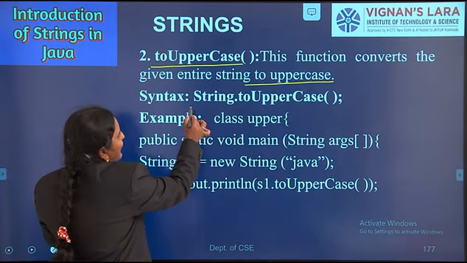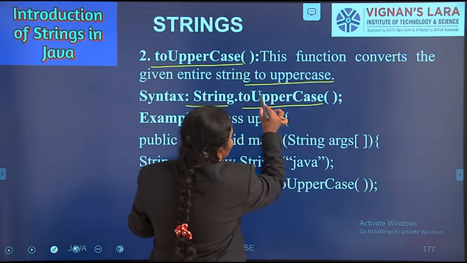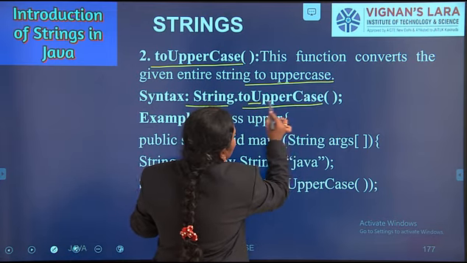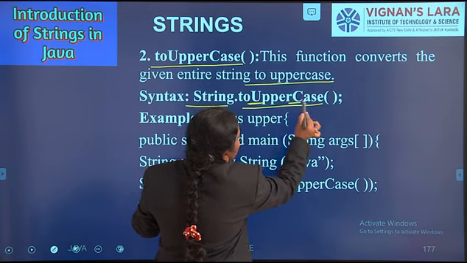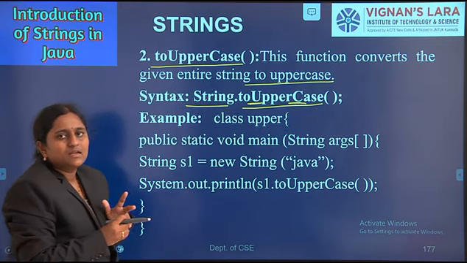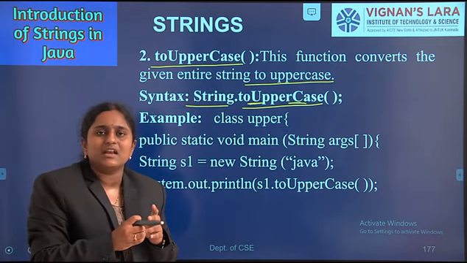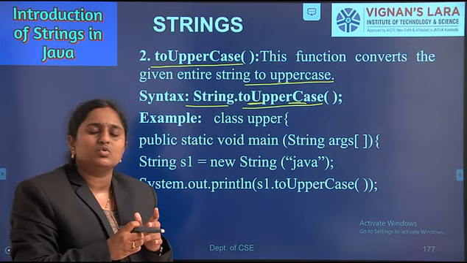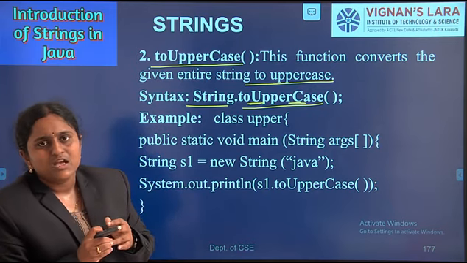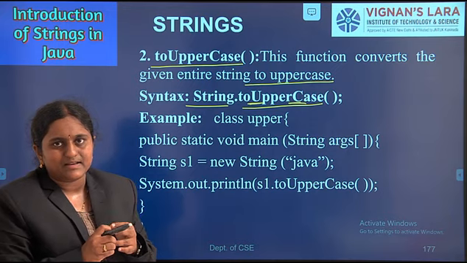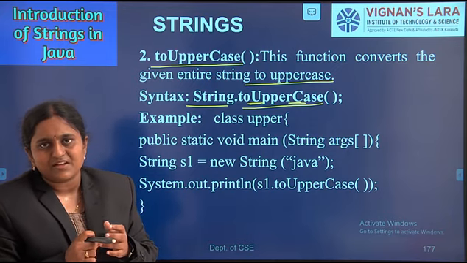Okay. So the syntax is string dot toUpperCase. The U should start with an uppercase capital letter, and the C should start with a capital letter. According to the naming rules, if any method contains two or three words, the first letter of the second word and the third word should start with an uppercase letter. These are the naming rules, the naming conventions.